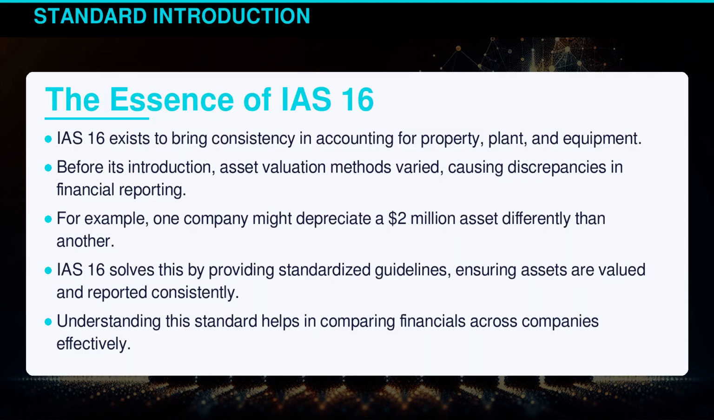IAS 16 exists to bring consistency in accounting for property, plant, and equipment. Before its introduction, asset valuation methods varied, causing discrepancies in financial reporting. For example, one company might depreciate a $2 million asset differently than another. IAS 16 solves this by providing standardized guidelines, ensuring assets are valued and reported consistently. Understanding this standard helps in comparing financials across companies effectively.